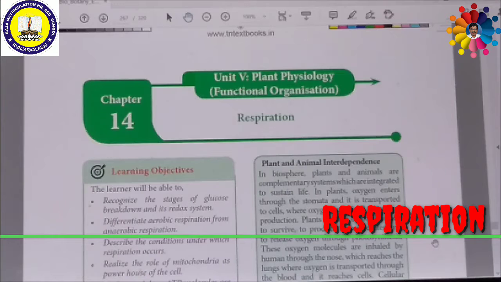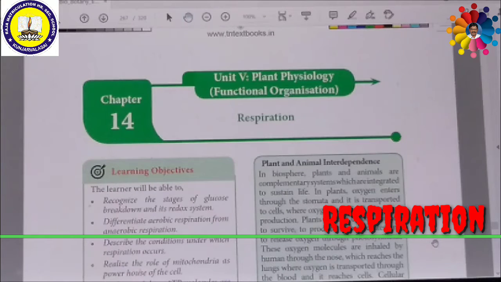The organic substances which are oxidized during respiration are called respiratory substrates. Most probably, glucose is the commonest respiratory substrate. During respiration, the carbon-carbon bond is broken down by the oxygen, releasing a huge amount of energy.